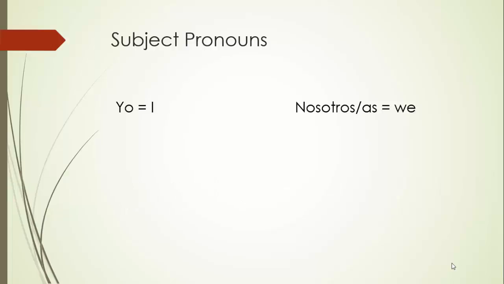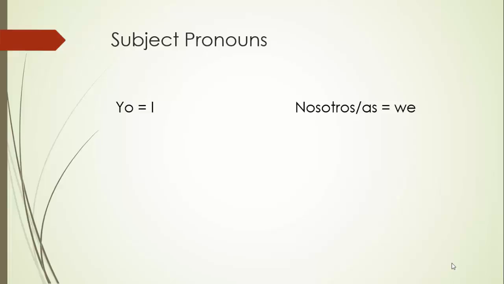For this part of the chapter, the major grammar is an introduction to conjugating verbs. And to conjugate verbs, to start out with, you have to understand what conjugation means and get an overview of how it works in English so that then it can make sense in Spanish. In English, conjugation just means, for example, we don't say I is, we say I am. There's a certain form of the verb in English that goes with the subject. I am, we are, you are, he is, they are, right? That's what it is in English.